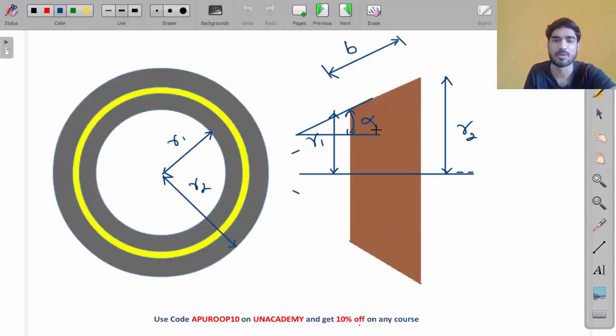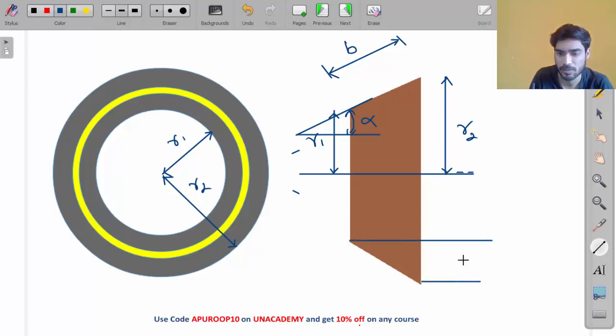And if you calculate the value of B, what will you get, my friend? Look at this triangle. From here to here, how much will this distance be? This distance will be equal to R2 minus R1, and this angle is alpha.